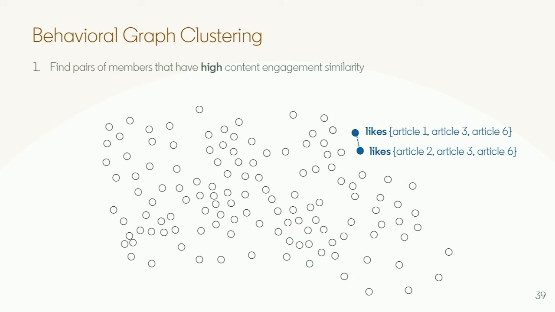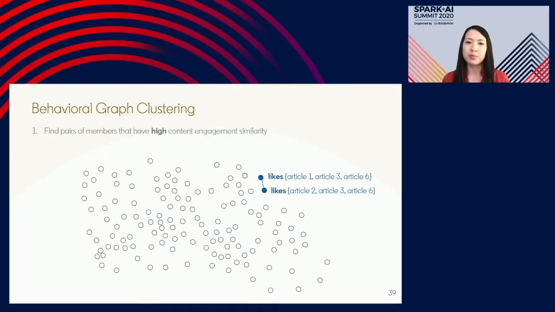For today, we're going to focus on the topic of content engagement. So we want to find members who are very similar in terms of how they engage with content. And what that means is underlying the abuse problem that we're looking for is fake engagement on the platform. And so here in this schematic, I'm showing each member as essentially a circle, and we have some information about them, namely the content that they've engaged with or liked on the platform. So that's their content engagement.